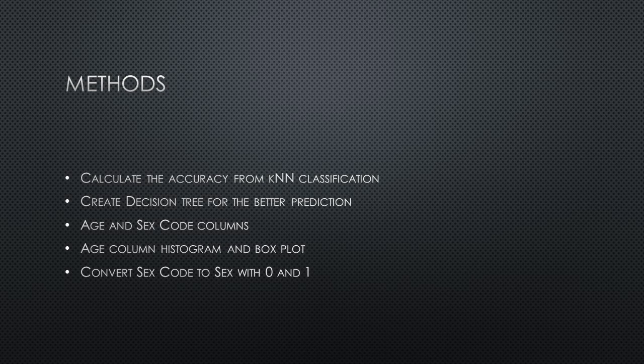To make the column manageable, a new column, sex, is created as an alternative and converted from the sex code column. If the person is male, the value is 1. If not, the value is 0. While working on the machine